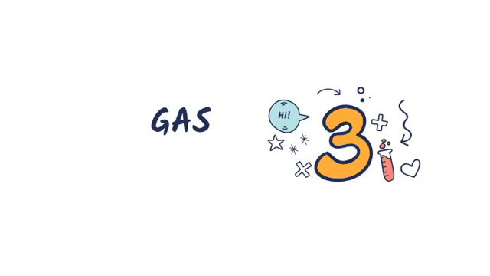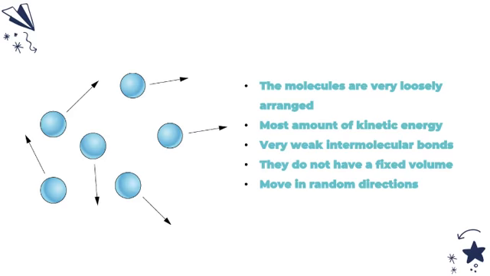Moving forward to the third state of matter, which is gas. Gases are widespread in comparison to solids or liquids. They will conform to the shape of their container, but they will also expand to fill the container completely. They don't have a fixed pattern of motion, and they will randomly move in varied directions. In a gas, the molecules have enough kinetic energy so that the effect of intermolecular forces is small, and the typical distance between neighboring molecules is much greater than the molecular size. A gas has no definite shape or volume.